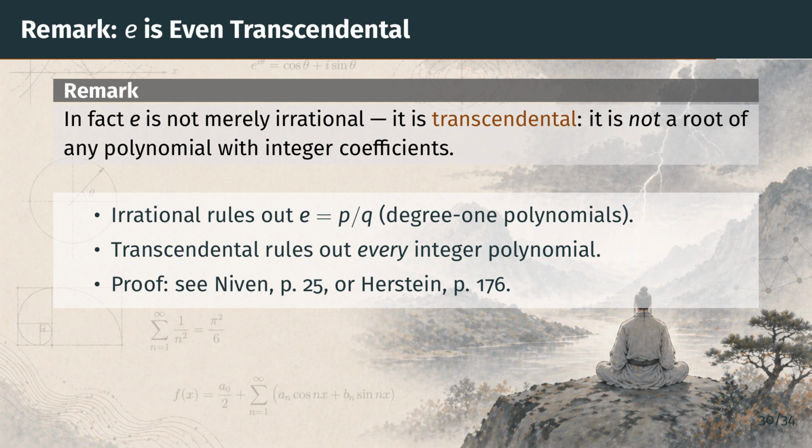Transcendence rules out polynomial equations of every degree. That is a far stronger and much harder statement. Rudin does not prove it here, but points to simple proofs in the books by Niven and by Herstein. With that, let's summarize the section.